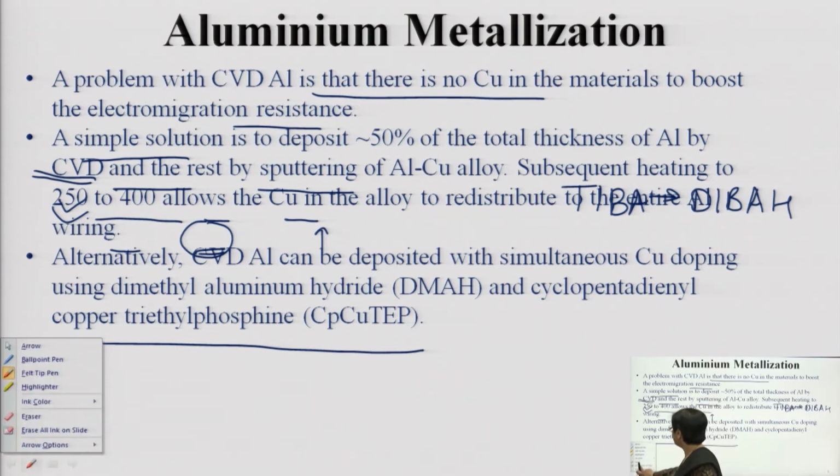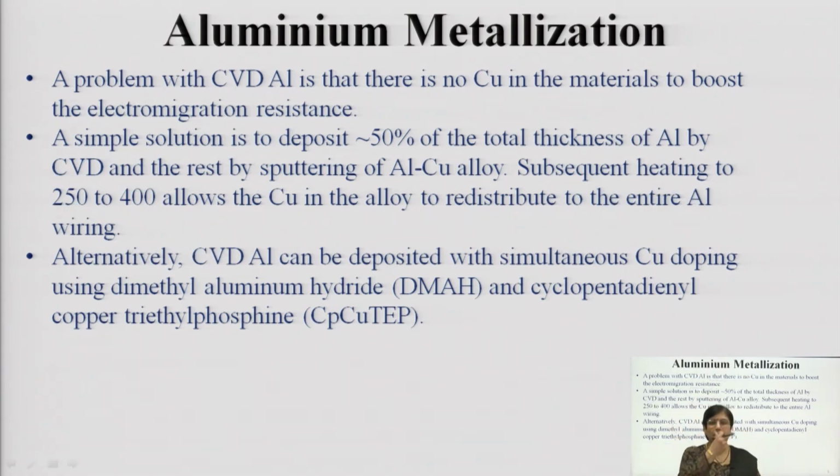Now, what are the other things? The problem with chemical vapor deposition of aluminum is that there is no copper in the material to boost the electromigration resistance. The simple solution is to deposit 50% of the total thickness of the aluminum by CVD, and then the rest by sputtering an aluminum and copper alloy. Subsequently, you heat that to 250 to 400 degree centigrade, and that will allow the copper in the alloy to redistribute to the entire aluminum wiring.